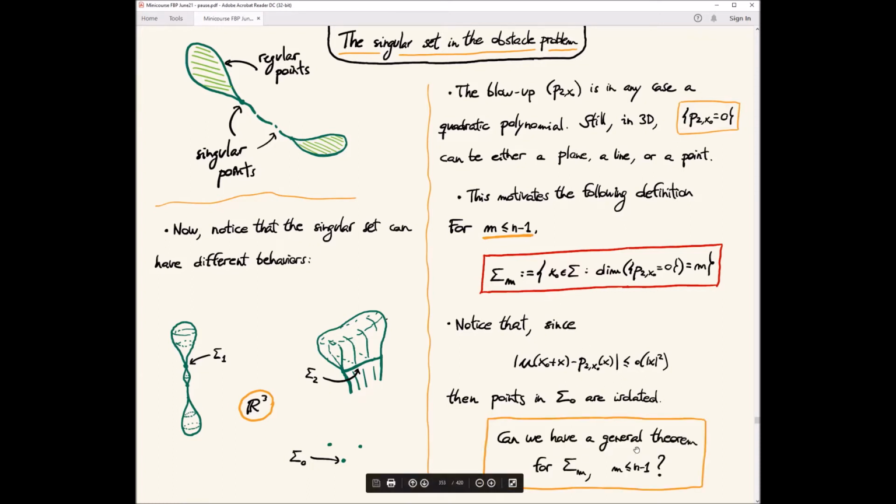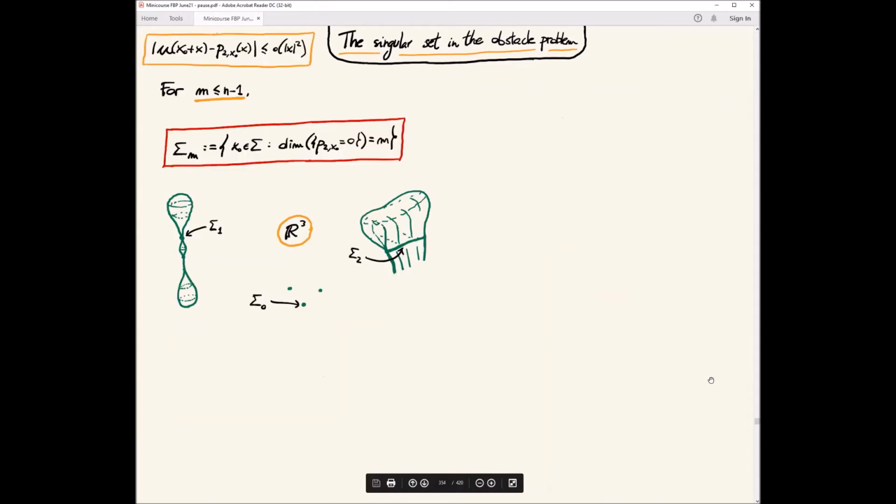So we can have a general theorem for sigma m for every m less or equal than n minus 1. And this is the result that I wanted to state now.